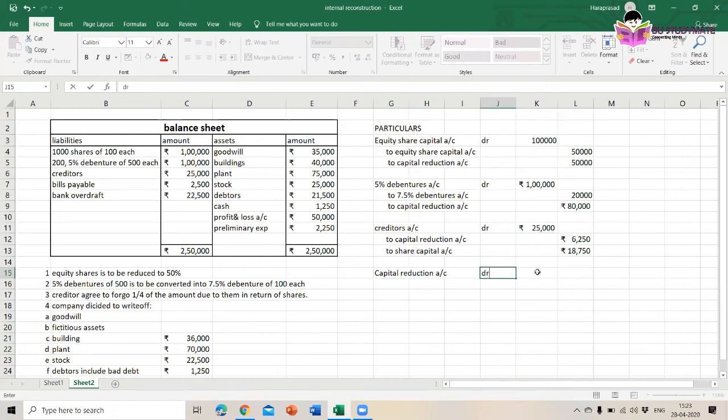Then in the second capital reduction we have 80,000 rupees. Then in capital reduction 6,250 rupees. Okay, so that comes to 1,36,250. And now we need to write off the items. Whether they have asked in the question or not, we need to write off the profit and loss account first.